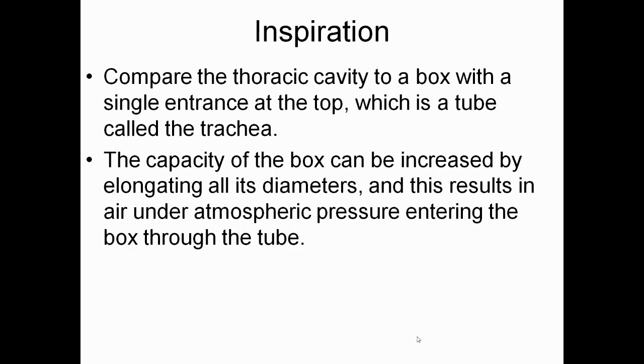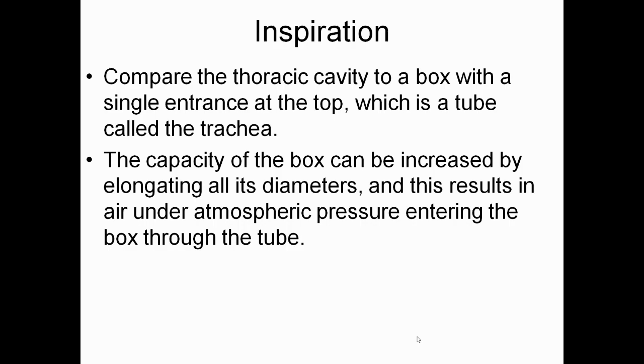Now we'll see what is the inspiration. Compare the thoracic cavity to a box with a single entrance at the top, which is a tube called the trachea, and the capacity of the box can be increased by elongating all its diameters, and this results in air under atmospheric pressure entering the box through the tube.